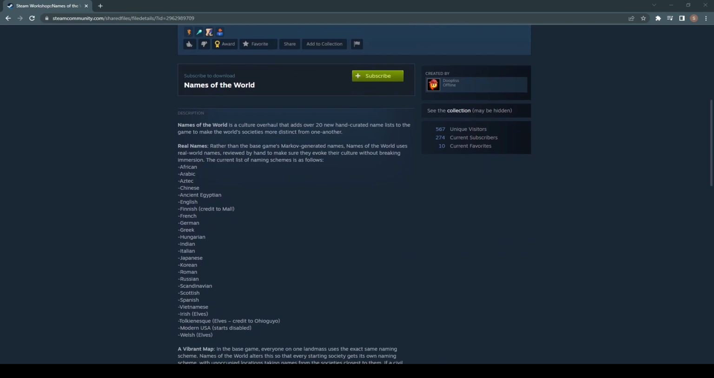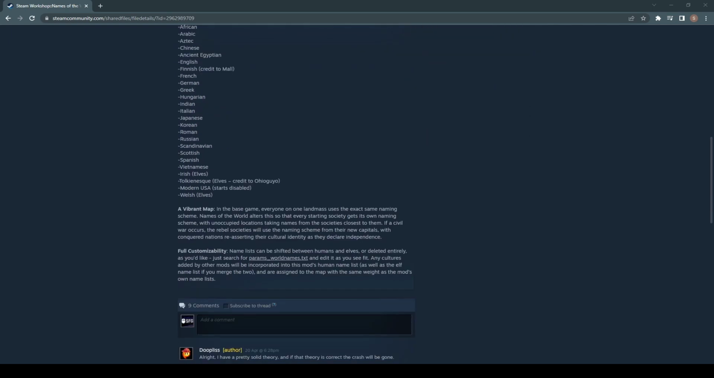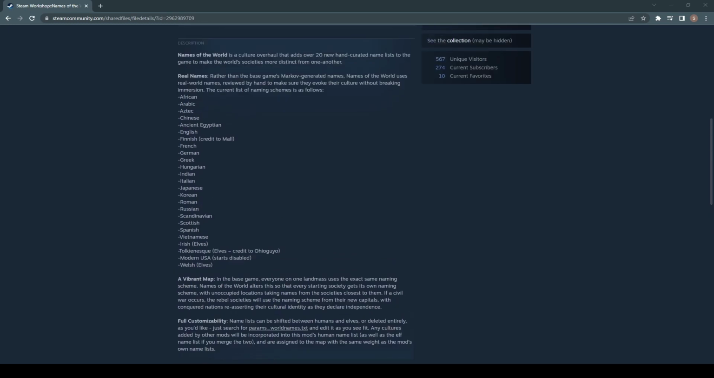These are the different name archetypes it adds. So it's real names, as it says. You get African, Arabic. You can read all these, right? You can also enable or disable any of these as you wish by going into the, I think he explains how to, yes, here. So you go into paramsworldnames.txt. If you search for that in your Steam file, wherever your Steam saved to on your computer, it will bring up this file, and you can have them off, or you can have them assigned to certain races.